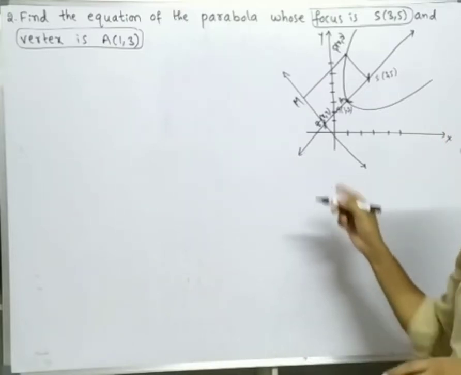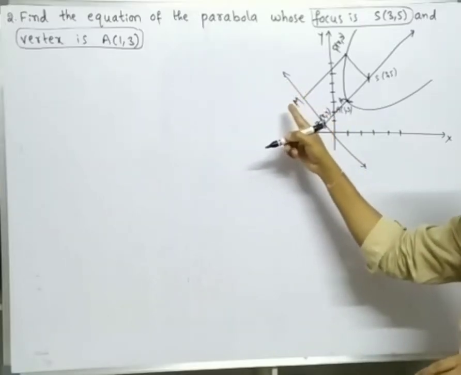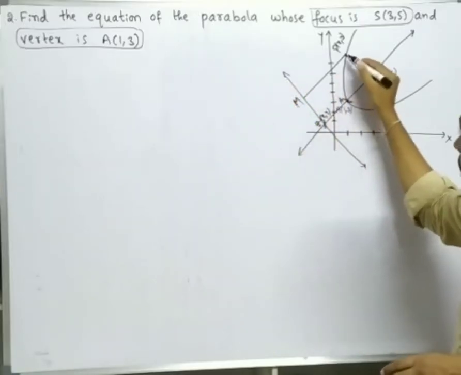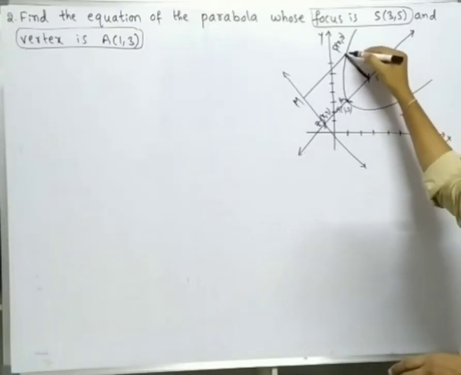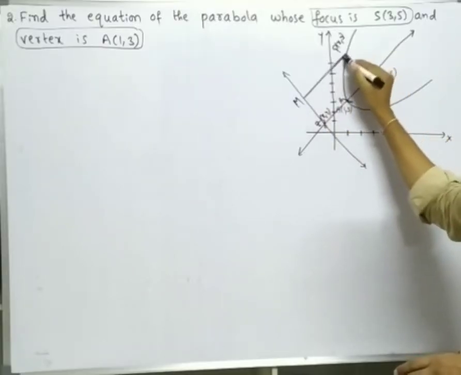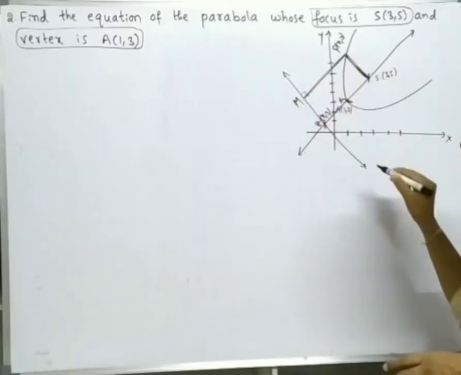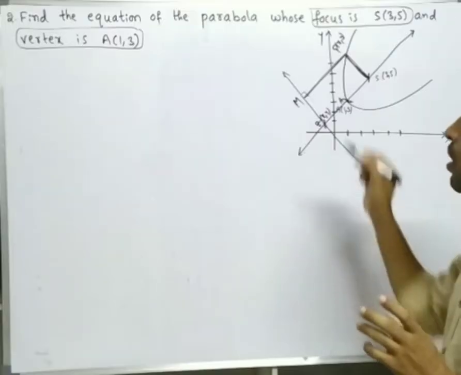By using that concept, we can estimate the equation of the directrix. If we know the directrix, then by the definition, SP, the distance between these 2 points, is equal to PM. PM means the perpendicular distance from a point on the parabola to the directrix. By using that concept, we can find the equation of the parabola.